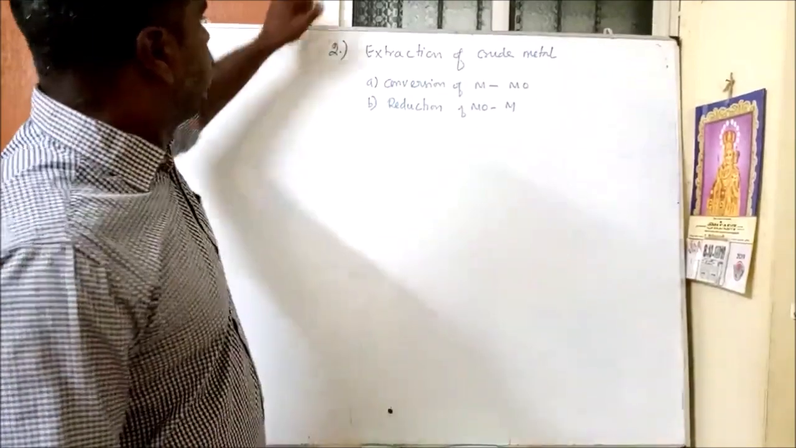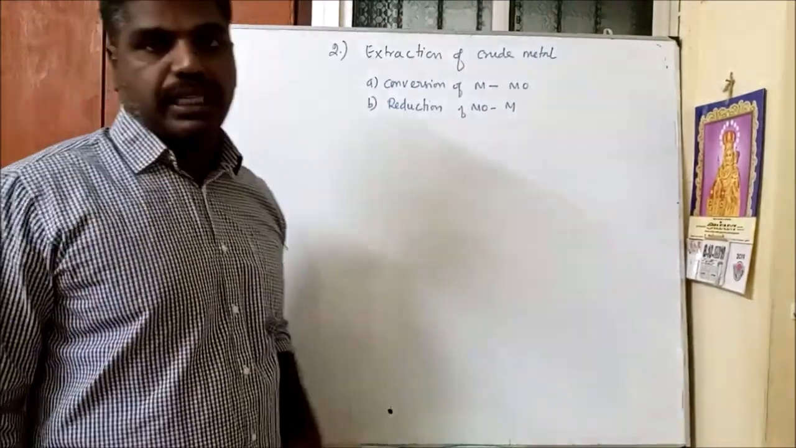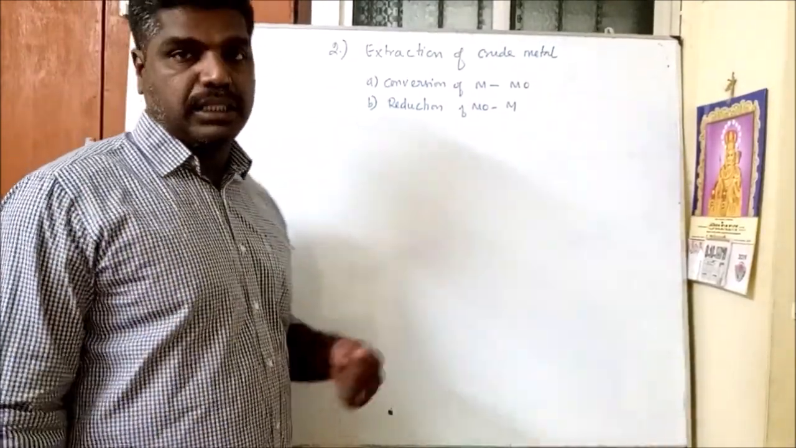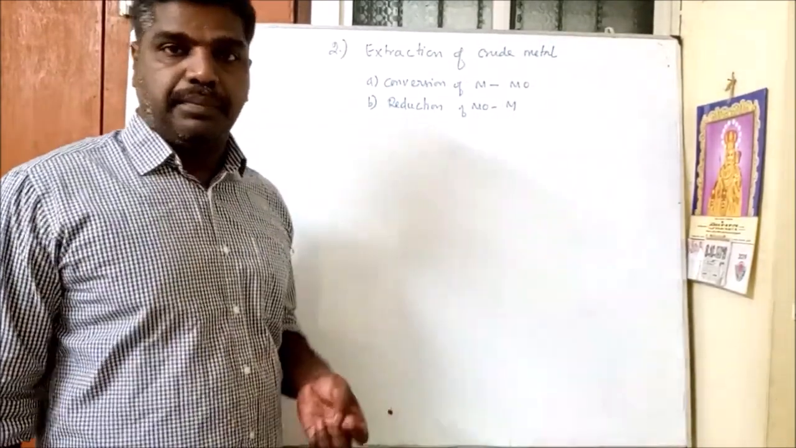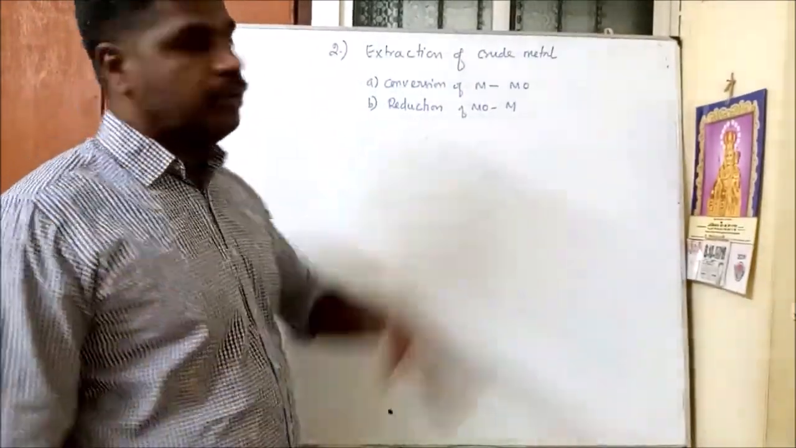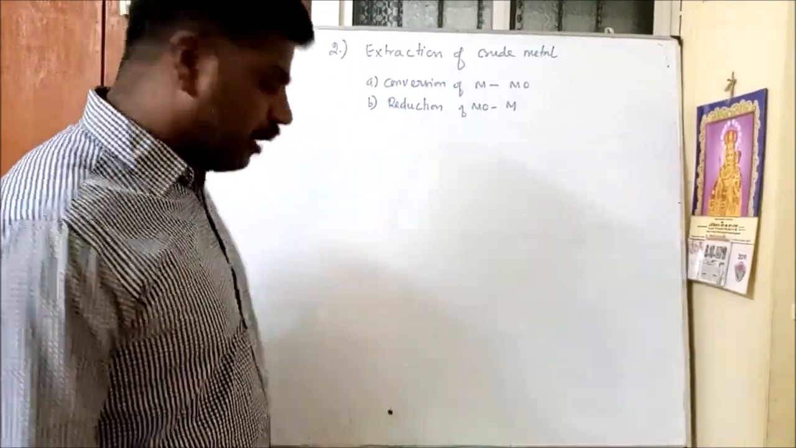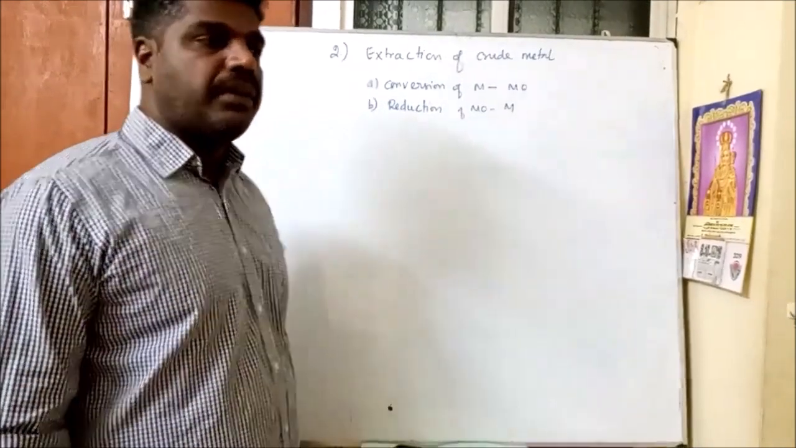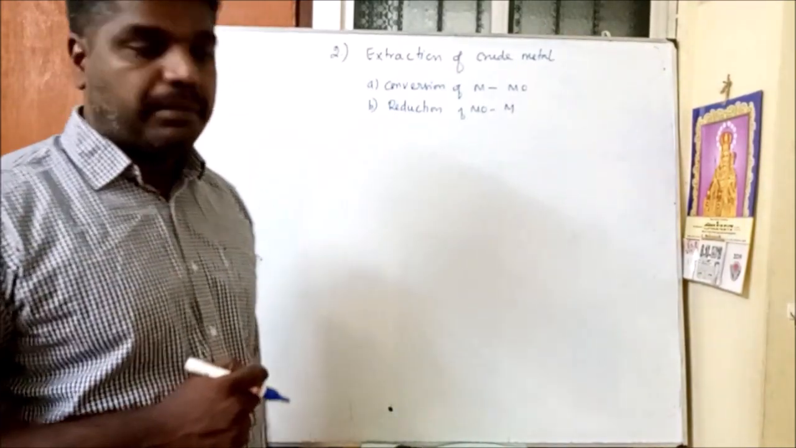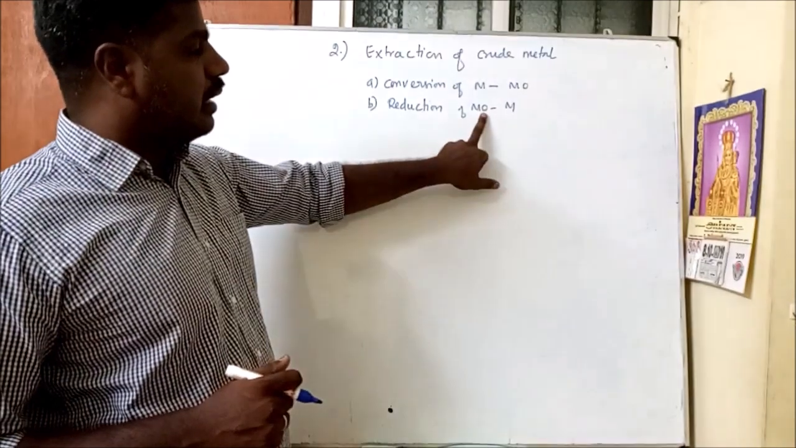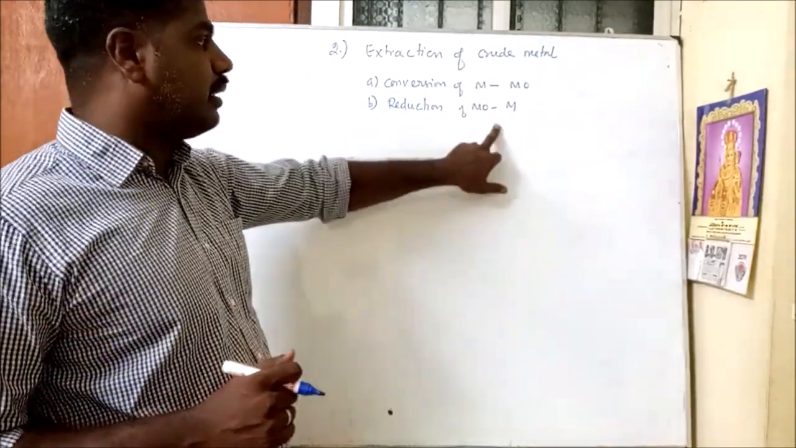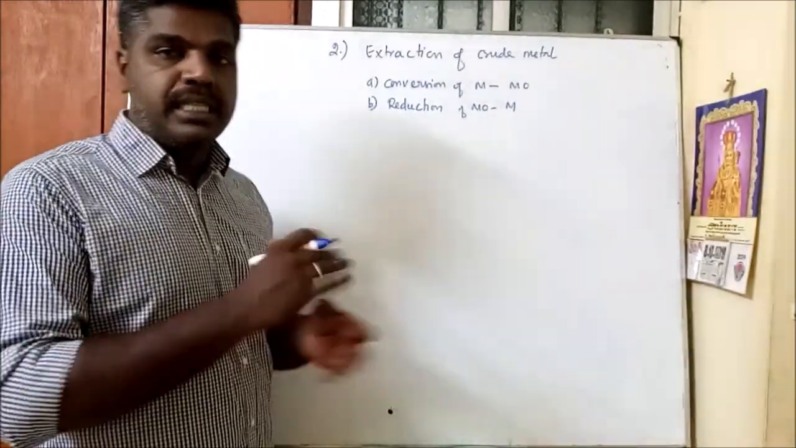By conversion of metal to metal oxide, after concentrating, the ore should be converted into metal oxides by the heating method. Second, after that you have the reduction of metal oxide to metal. Normally reduction of oxide is the easiest method. When you reduce this metal oxide to metal, we cannot do it directly, so we must use reducing agents.